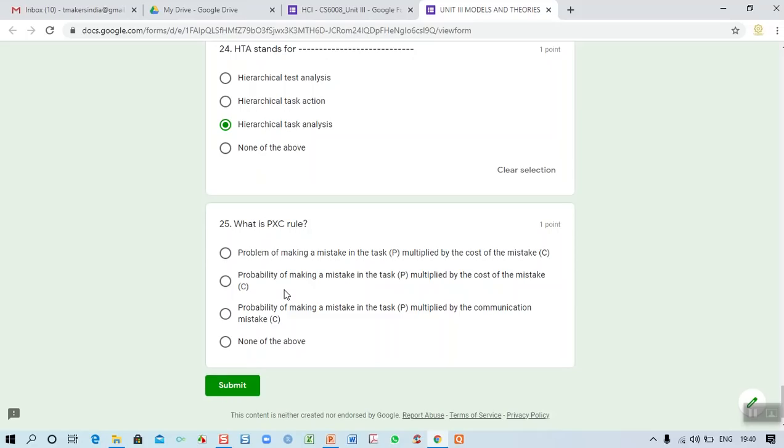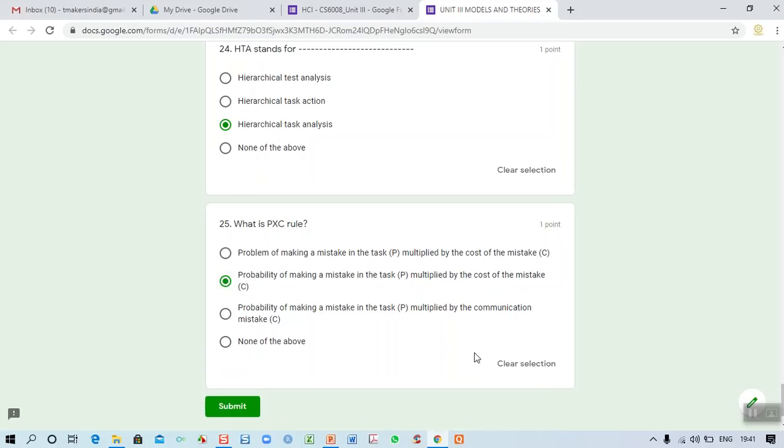Mistakes may happen, but it has to be multiplied while calculating the benefit. It should not go beyond the threshold value. So the probability of making a mistake in the task multiplied by the cost of the mistake in threshold level is called the P into C rule.